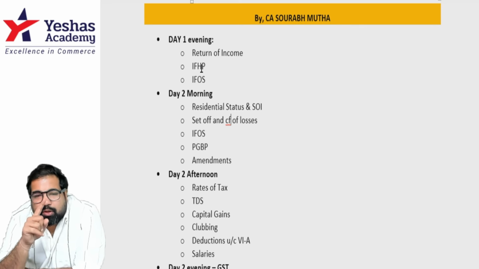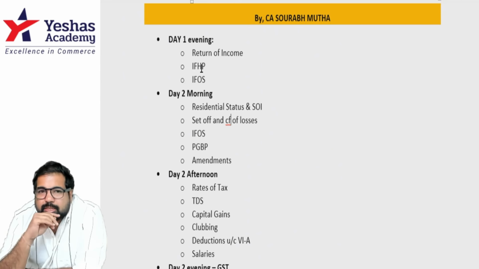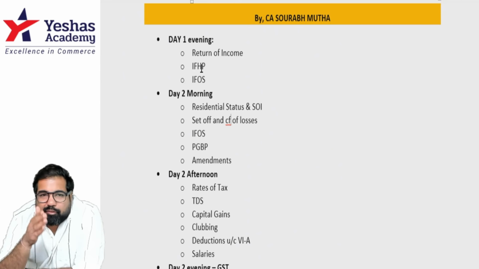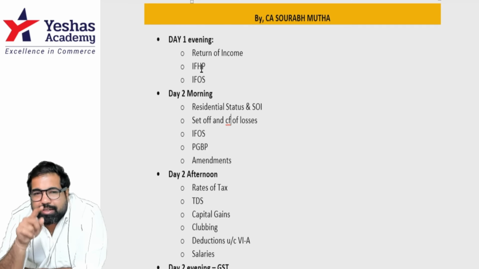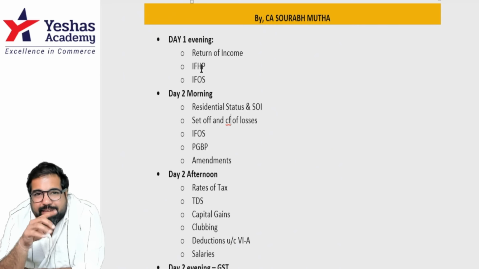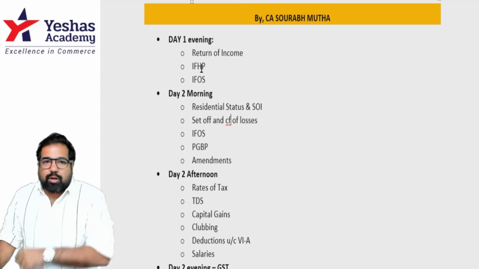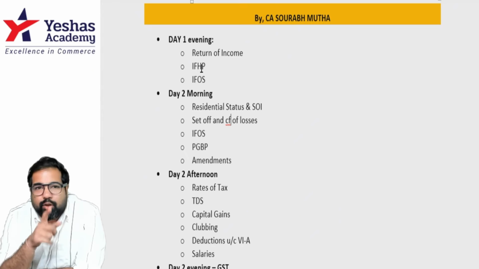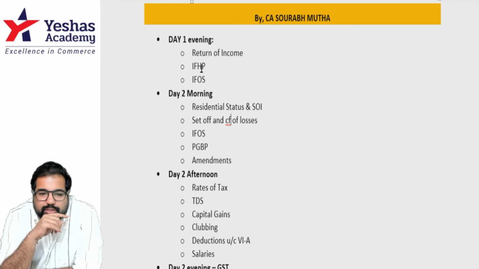Next, when you carry forward a loss, remember quarantine stamp, you cannot go outside your family to set off your losses. Discontinued business, after 8 years, the loss will lapse. You keep in mind that if you file your return late, that year's loss cannot be carried forward. And any exempt activity like share of profit from a partnership firm, if the profit is not taxable, even the losses will not be allowed as a set off or carry forward.